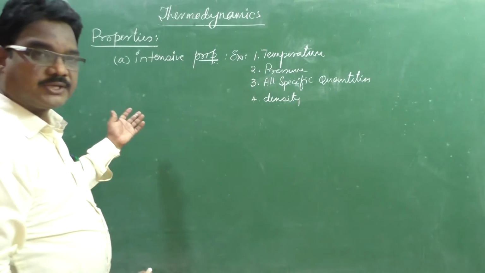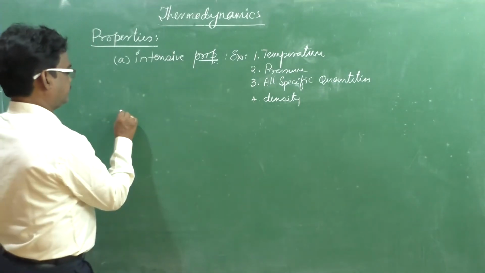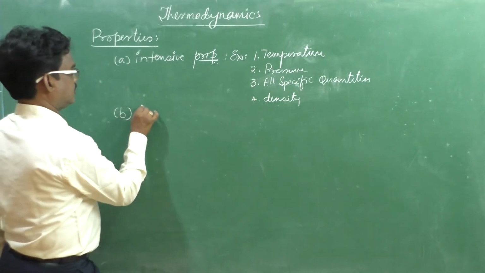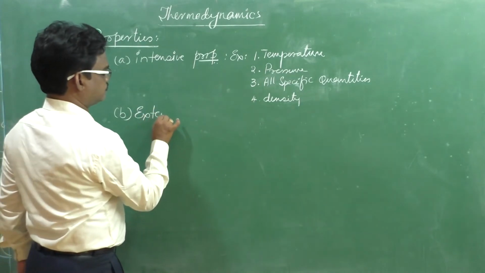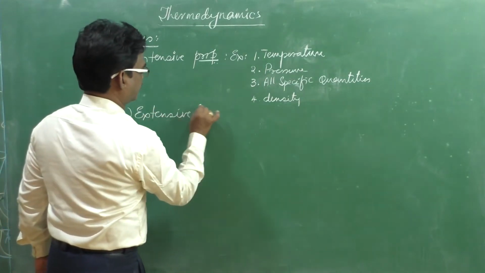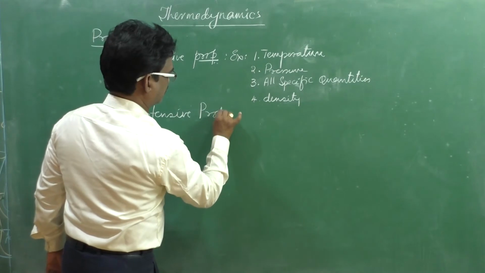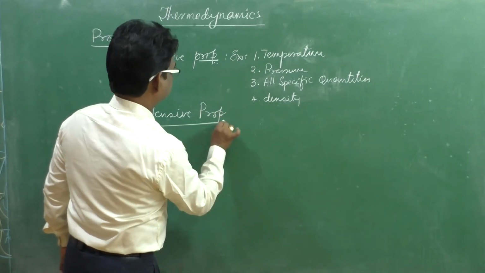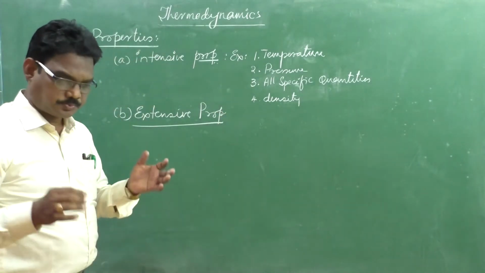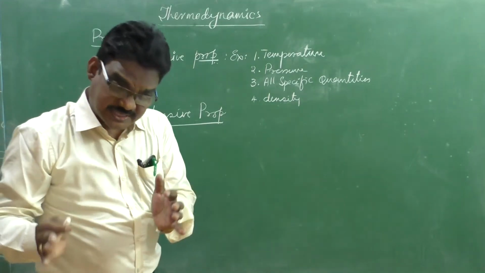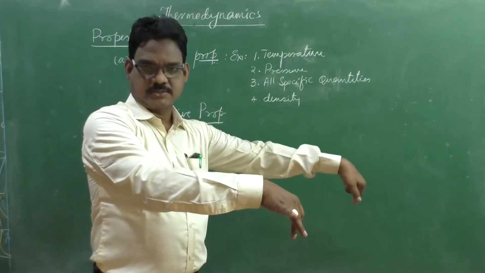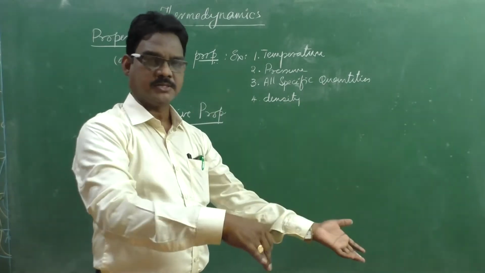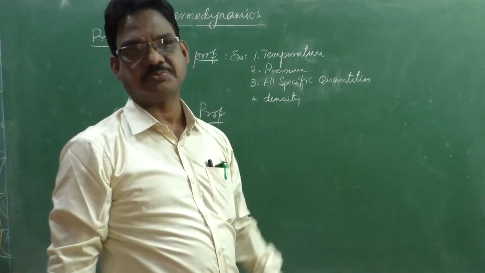Now we go for the extensive properties. What is an extensive property? The property which extends to its mass or depends on mass, we can call an extensive property.